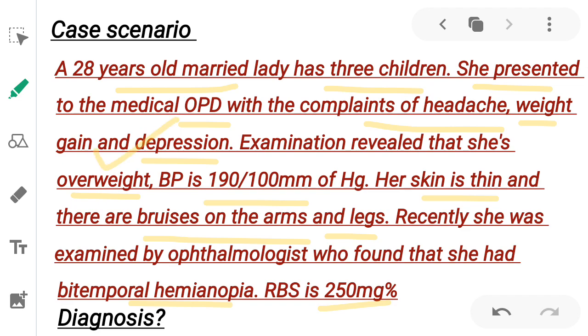She is overweight, has a high BP, her skin is thin, there are bruises on the arms and legs, and she has bitemporal hemianopia. Usually, pituitary adenomas cause compression of the optic chiasm, resulting in visual field defects. So this is a case of Cushing's disease.